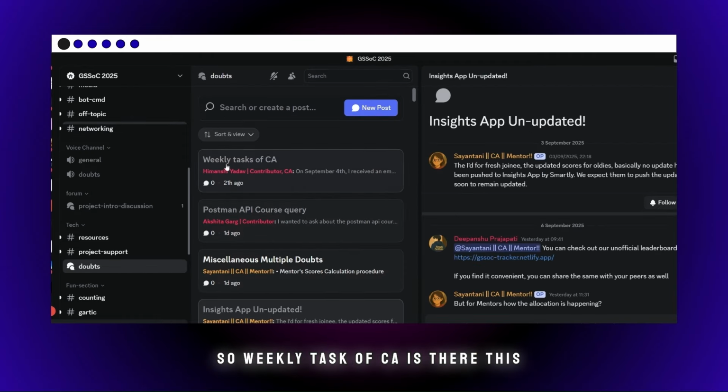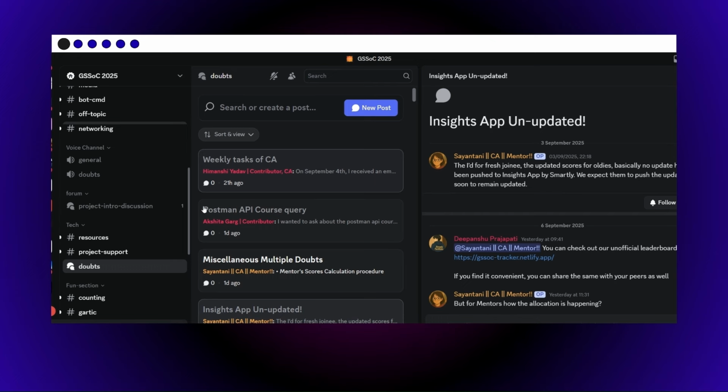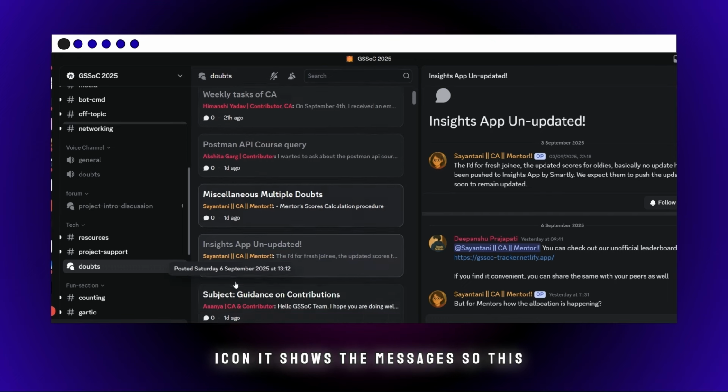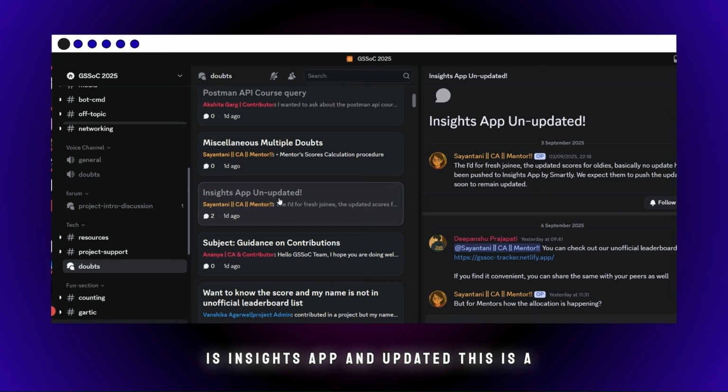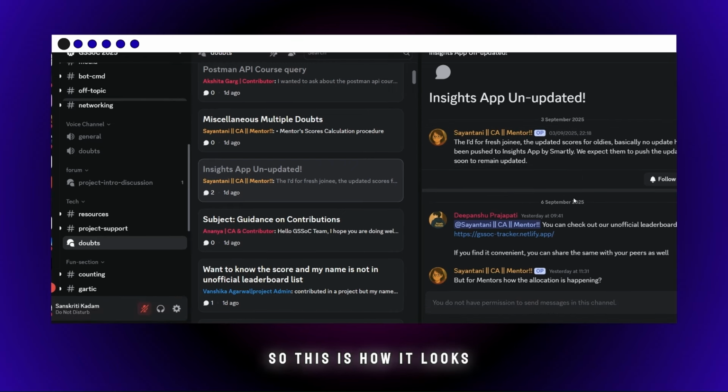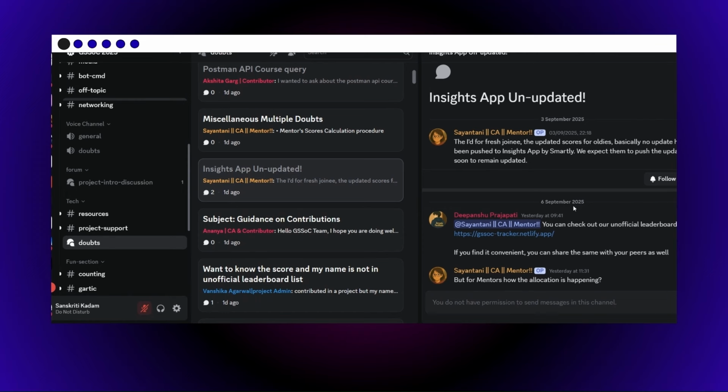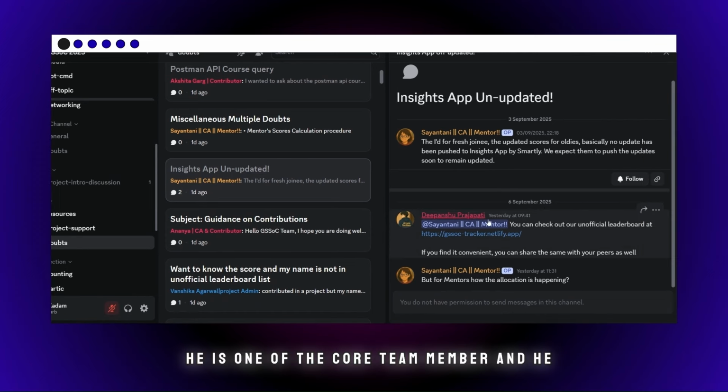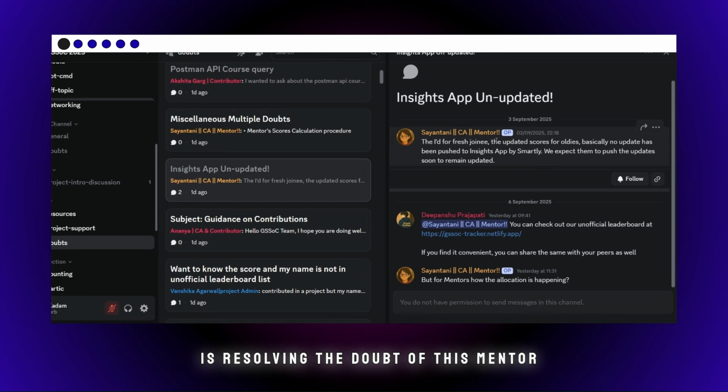So the weekly task of CA is there. This icon shows the messages. So this is the Insights app, not updated. This is a doubt which a mentor or CA has raised. There are two messages. So this is how it looks. He is one of the core team members, and he is resolving the doubt of this mentor.